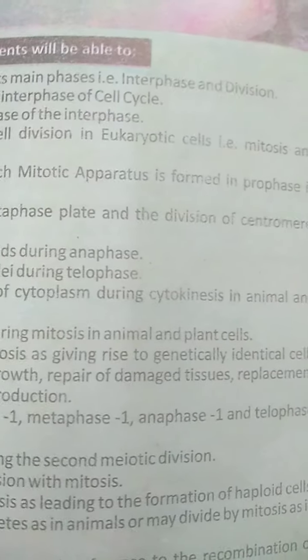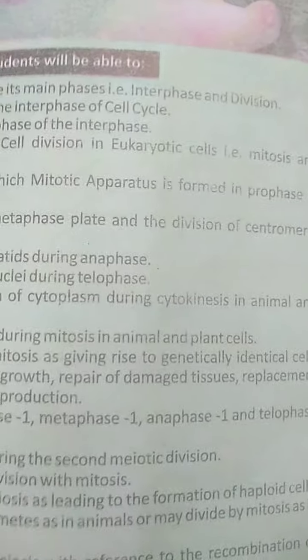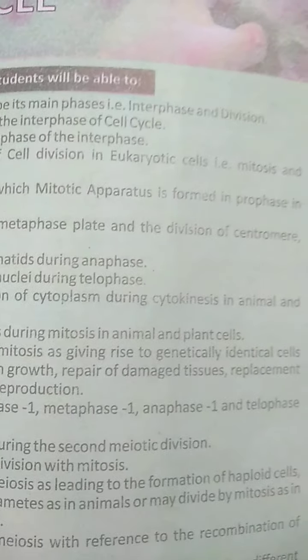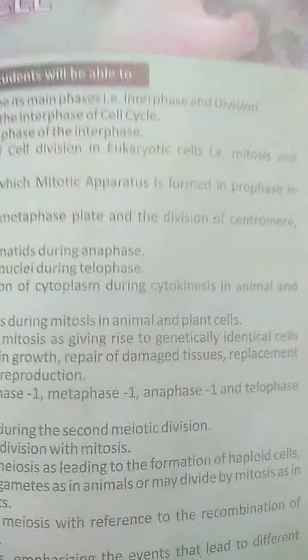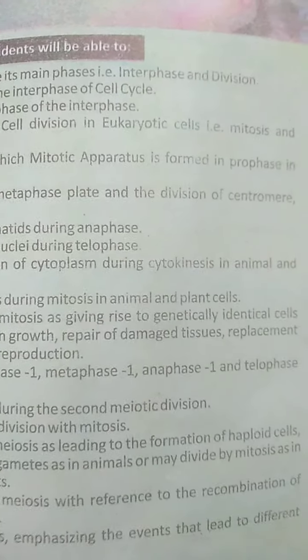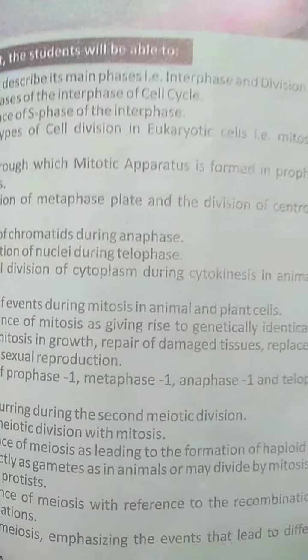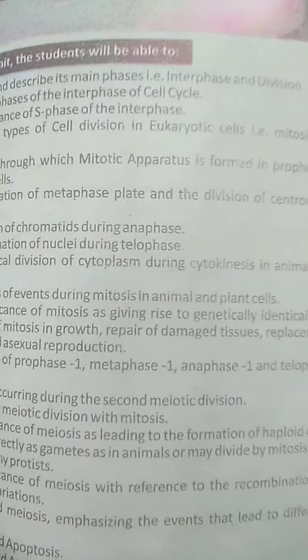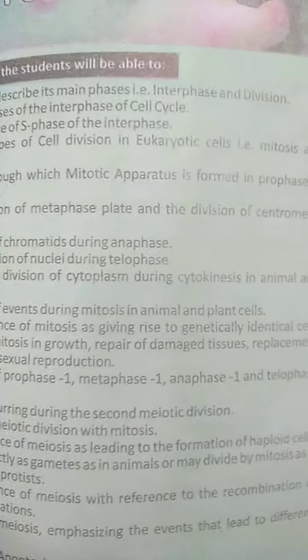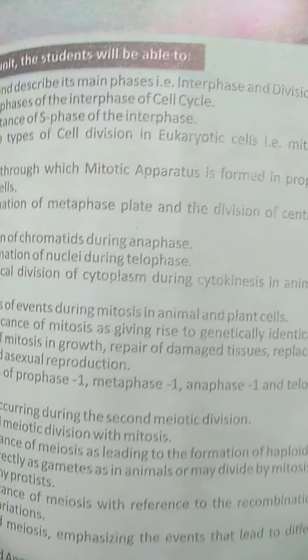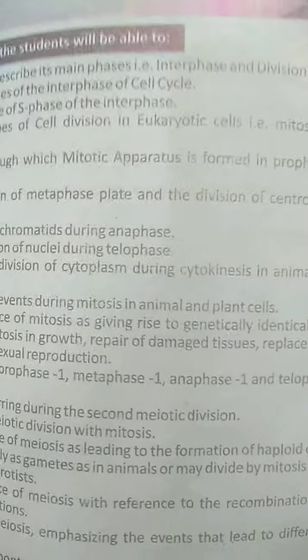This is called the repair mechanism, because our body continuously refreshes and produces new cells, just like the red blood cells. After every 120 days, RBCs start to divide and redivide, just to increase the amount of blood in our body. That's why our blood is continuously produced and decomposed.